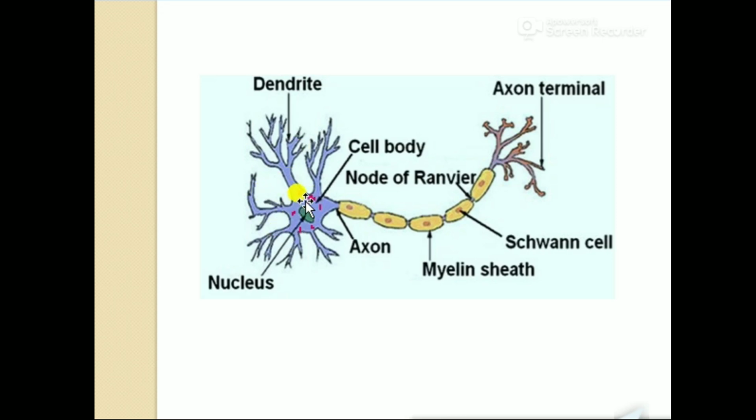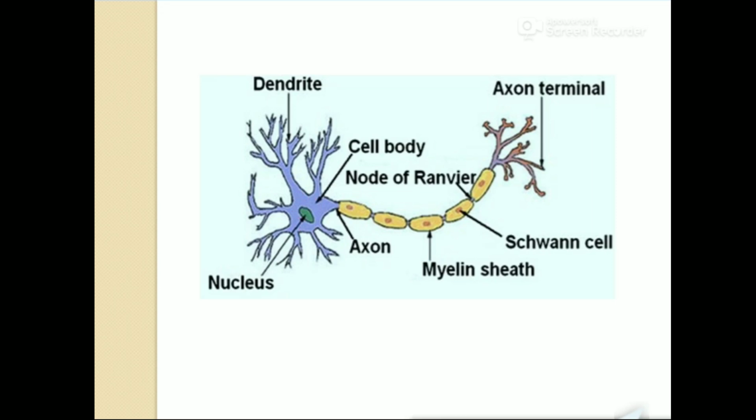Here is the cytoplasm, the blue portion. Except for the nucleus, the remaining portion has the cytoplasm. This cytoplasmic region has a portion of rough endoplasmic reticulum, known as Nissl granules, which is responsible for the synthesis of protein. These are parts of the cell body. Another part of the cell body is the axon hillock, from where the axon starts.